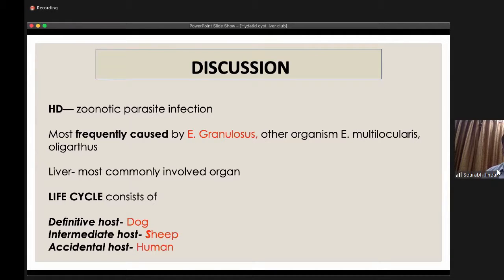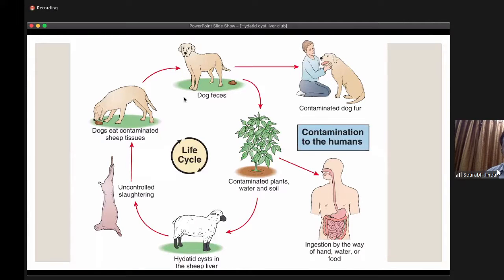The life cycle consists of a definitive host, the dog, and from the dog the infection passes into humans or sheep, which are intermediate hosts. If a human being gets infected by the hydatid cyst, it will be the end stage of the hydatid, because it can no longer grow into the sexual cycle. So it will be a terminal end of that hydatid cyst.